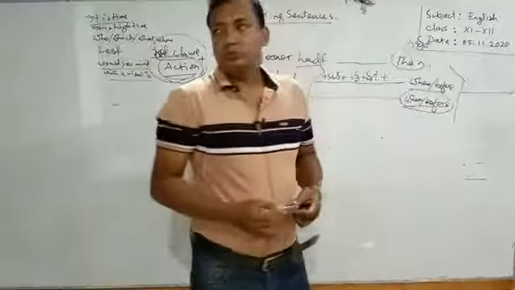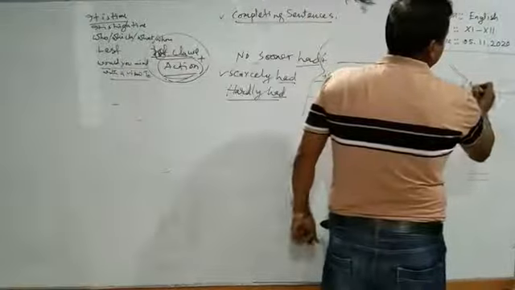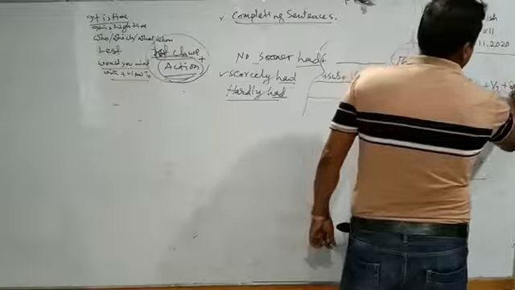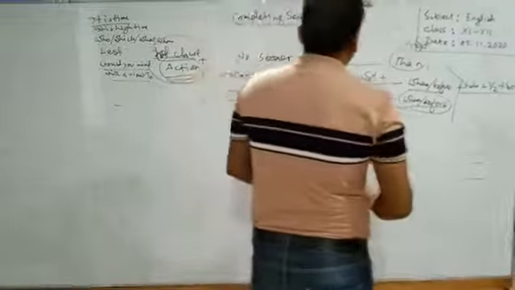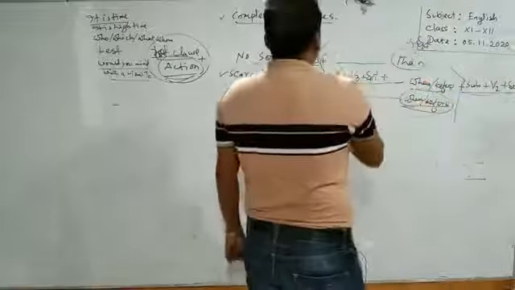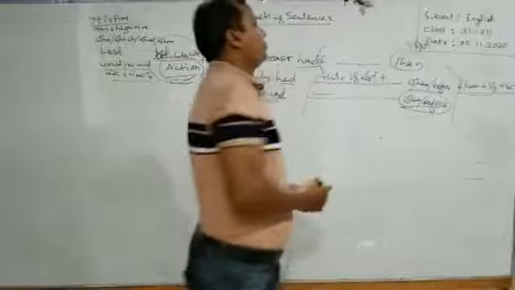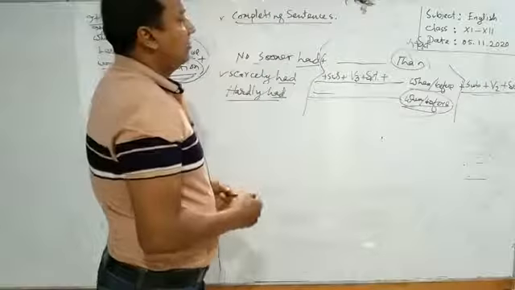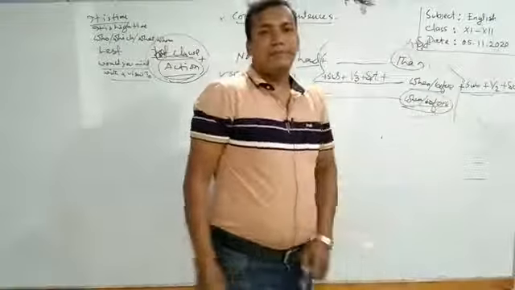What do you have to do to complete this gap? You have to use a clause, and a clause starts with subject, then verb 2, then extension. You know that this is the past perfect tense, and this past perfect tense will be followed by past indefinite tense. I mean verb 3, verb 2. So we have to use a clause after this conjunction, and the clause must be past indefinite tense.